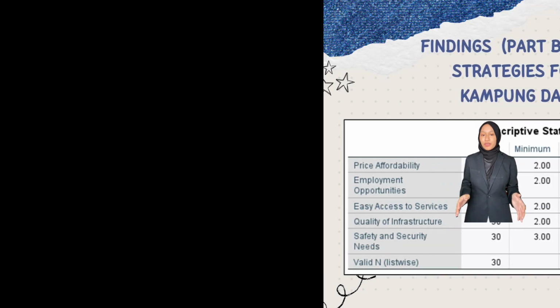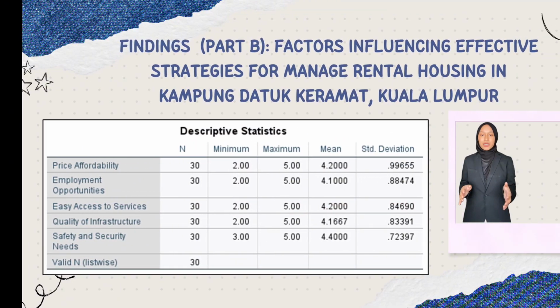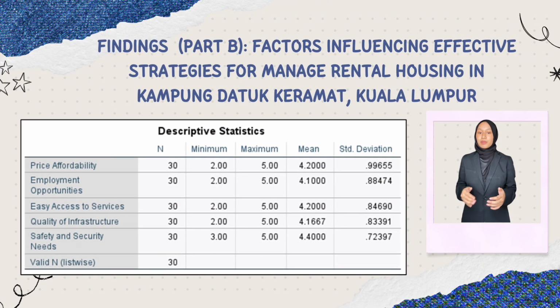A summary of the main variables impacting efficient rental property management techniques in Kampung Datuk Keramat, Kuala Lumpur is provided in the table of descriptive statistics. The criteria examined include price affordability, employment opportunity, service accessibility, infrastructure quality, and security and safety needs.